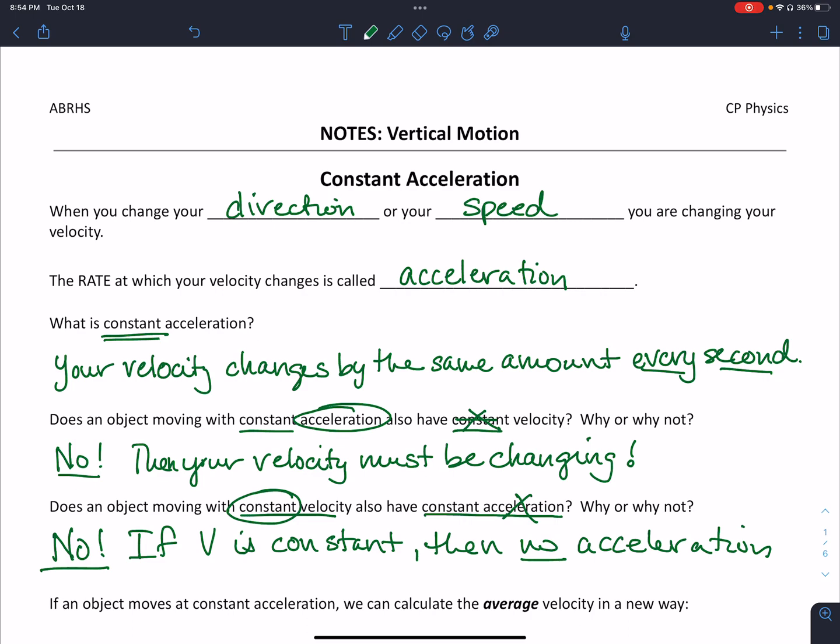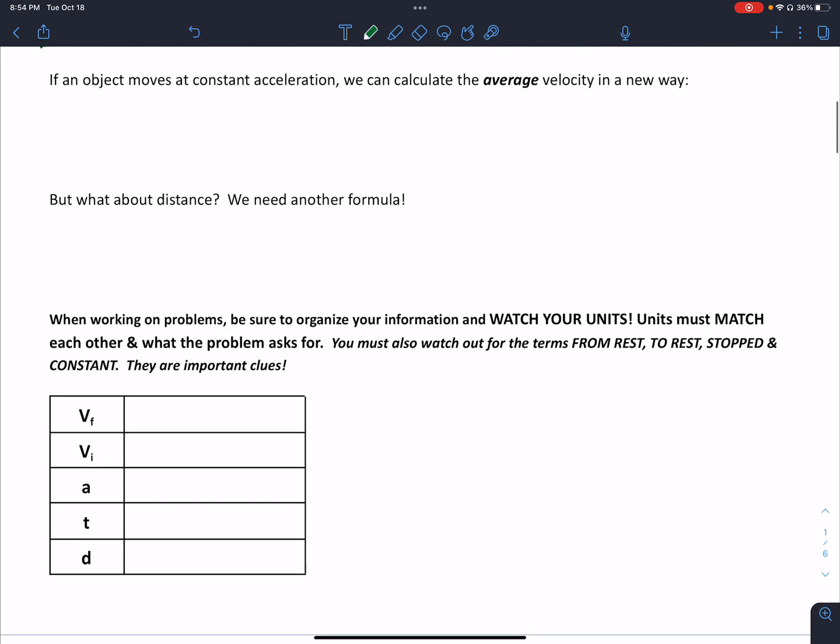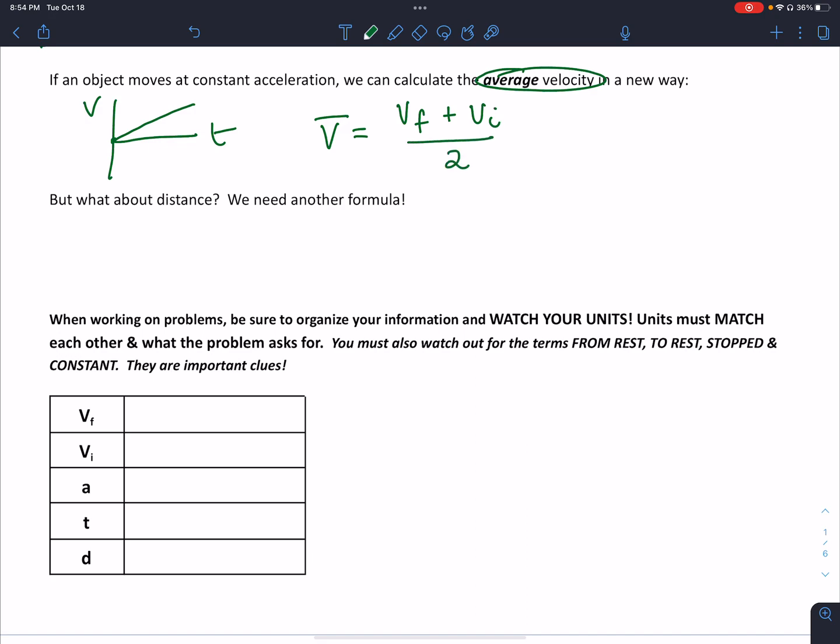So let's talk a little bit more about what this looks like. If an object moves at constant acceleration, this means that the velocity is changing in a regular way. So every second it changes by the same amount. That means that we can calculate an average velocity in a new way. Before, we talked about how average speed and average velocity were total distance divided by total time. But in this case, if the velocity value is changing in a constant way, we can calculate the average velocity by looking at our initial velocity and our final velocity values and just dividing by 2.